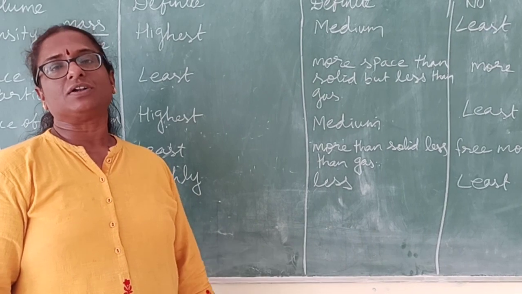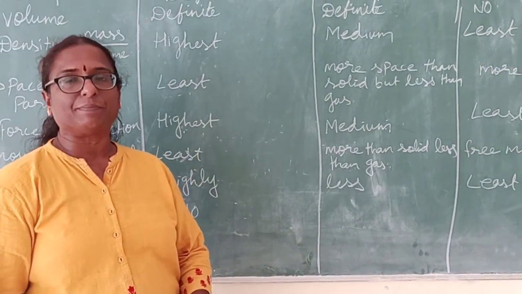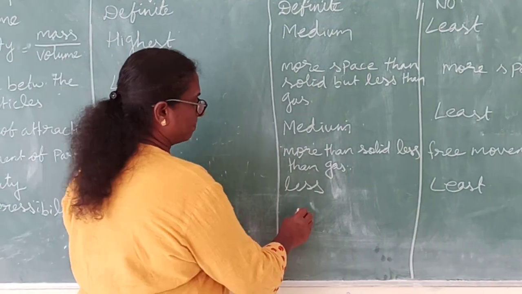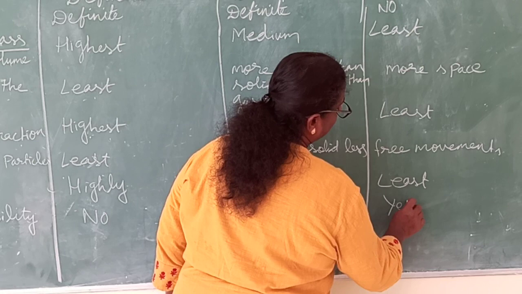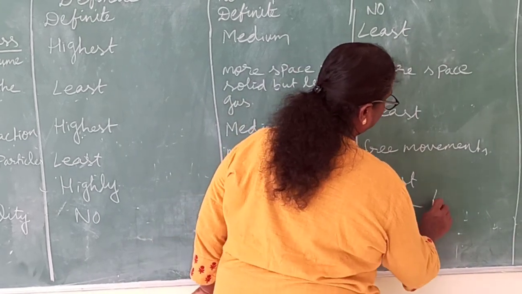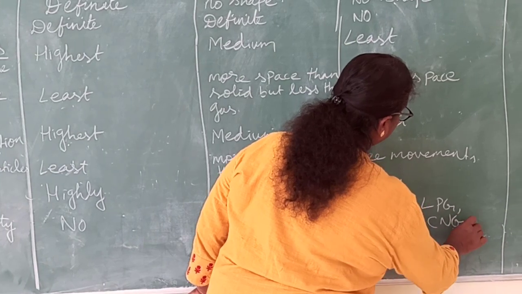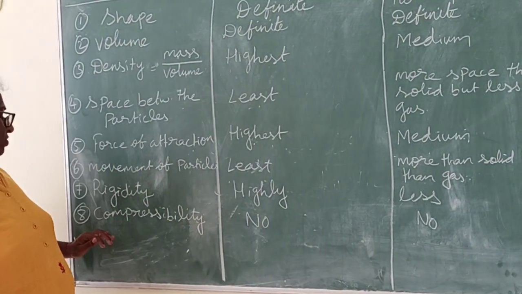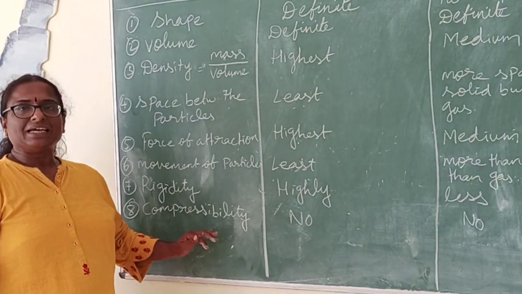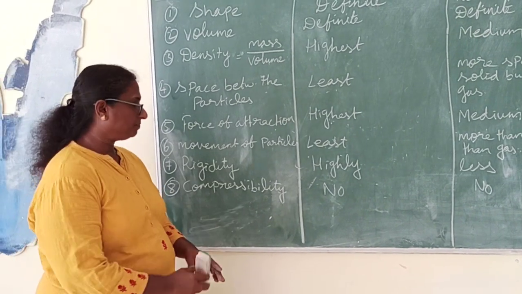Liquids also cannot be compressed. It seems they can be compressed, but they cannot be. Gases can be compressed. Examples of gases that can be compressed are LPG and CNG. For this compressibility, I will be showing you an activity later on.